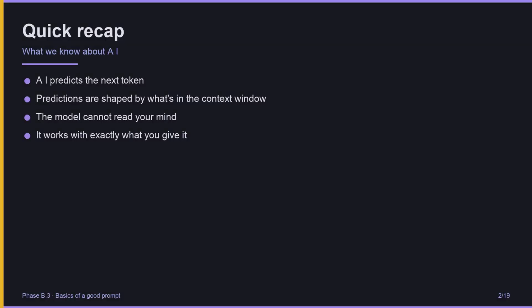Quick recap from Phase A. AI predicts the next token, one piece at a time. Predictions are shaped by what's in the context window. The model cannot read your mind. It cannot guess what you mean. It works with exactly what you give it. Which means the quality of the answer depends almost entirely on the quality of the prompt.